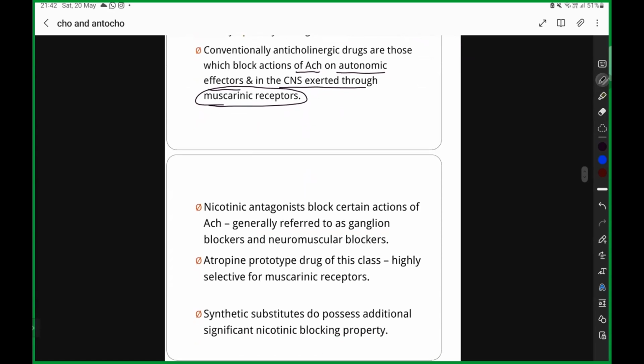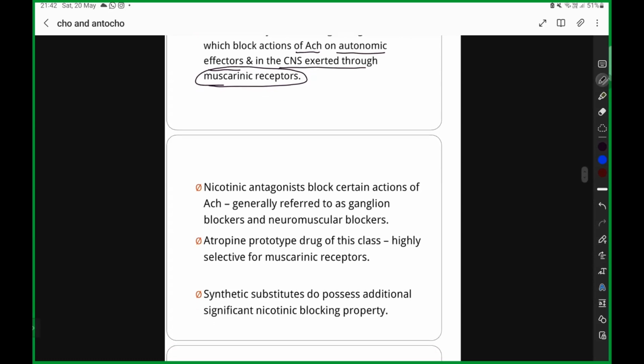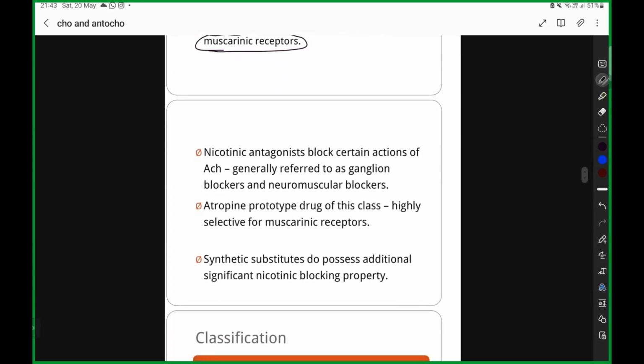Nicotinic antagonists can also block certain actions of acetylcholine, but we already saw that nicotinic receptors are found in two places: the nerve ganglion, and the nerve-muscle area, the neuromuscular junction. Since they block these two places, we will discuss them separately as ganglionic blockers and neuromuscular blockers. Clear? Okay. Atropine, the prototype drug of this class, is highly selective for muscarinic receptors. You have synthetic substitutes, which also possess additional significance, because they have nicotinic action.